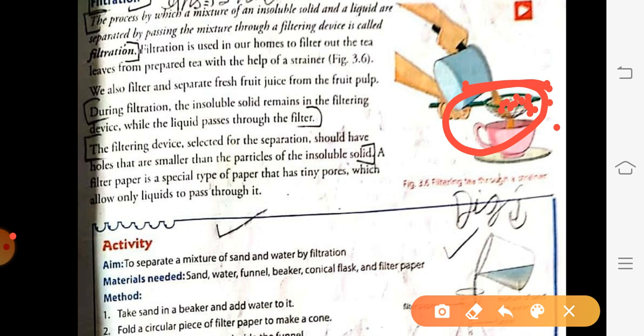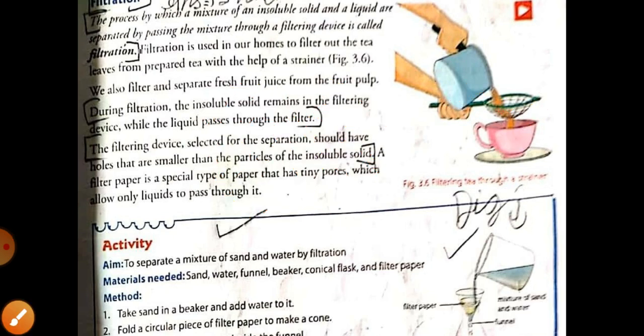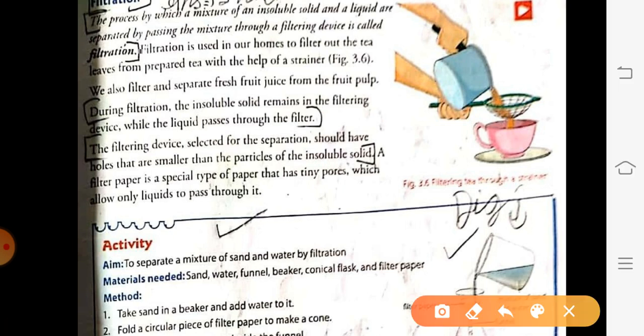If you are selecting a device like this strainer, its holes must be very small, so only the liquid can pass through and the solid cannot. We can see a special type of filtering device at our homes, which is called a filter paper. Okay, next we will learn later on.